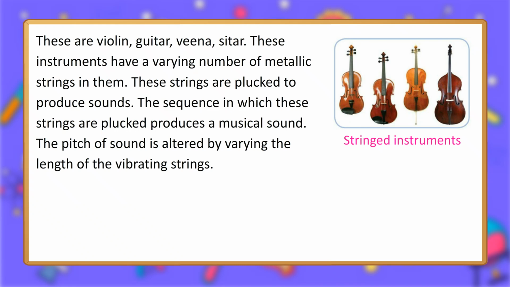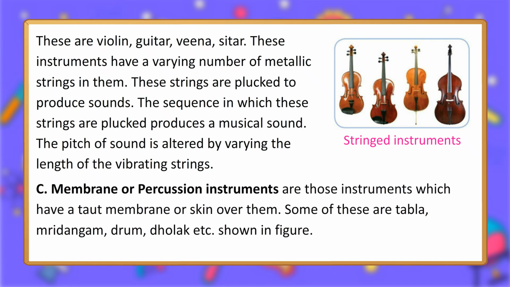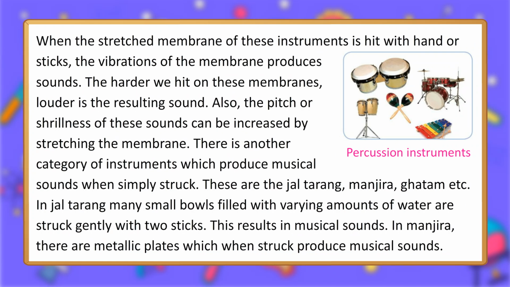Membrane or percussion instruments are those instruments which have a taut membrane or skin over them. Some of these are tabla, mridangam, drum, dholak etc., as shown in the figure. When the stretched membrane of these instruments is hit with hand or sticks, the vibrations of the membrane produce sounds. The harder we hit on these membranes, the louder is the resulting sound. Also, the pitch or shrillness of these sounds can be increased by stretching the membrane.